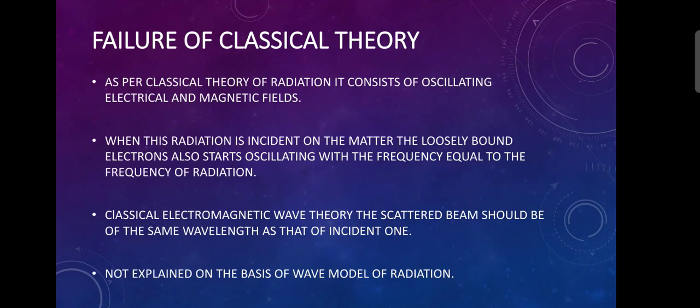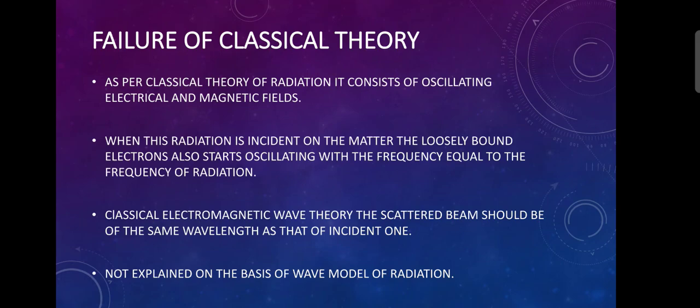Then failure of classical theory. As per classical theory of radiation, it consists of oscillating electrical and magnetic fields. The electric field vector is called as light vector. When this radiation is incident upon the matter, the loosely bound electrons also start oscillating with frequency equal to the frequency of radiation.